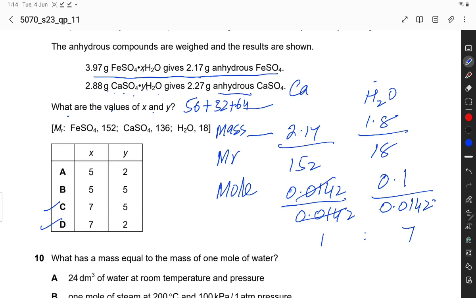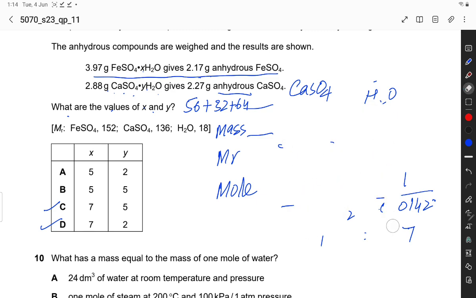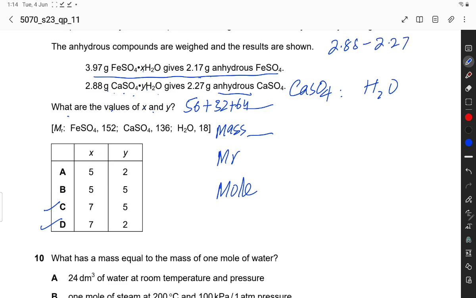The mass of water is 2.88 minus 2.27, which is equal to 0.61.